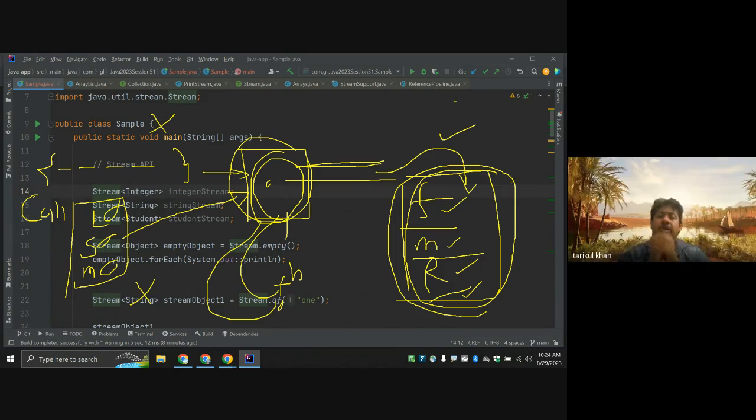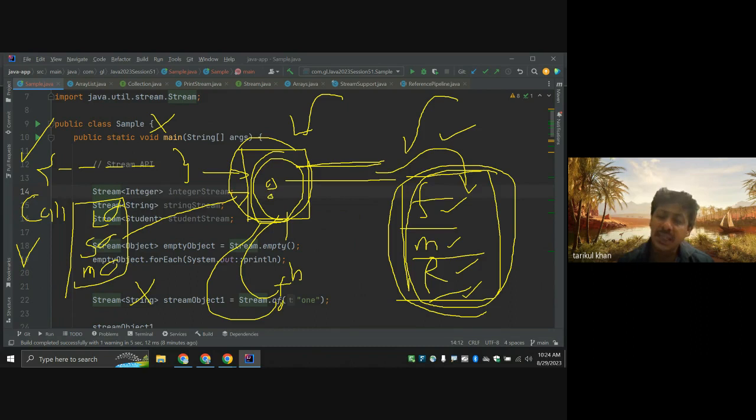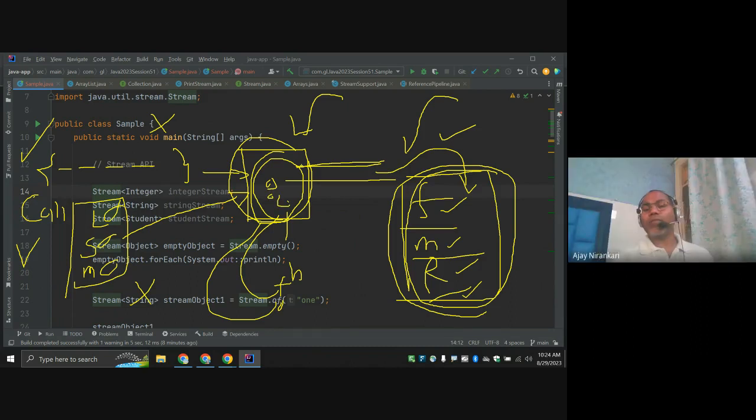So to start streaming, we need a source of data. The source of data can be an array data structure, a collection framework, or a static factory of the Stream API, like of, builder, generate, which generate data at runtime. Once we have the data, we can start a stream and the pipeline is started.